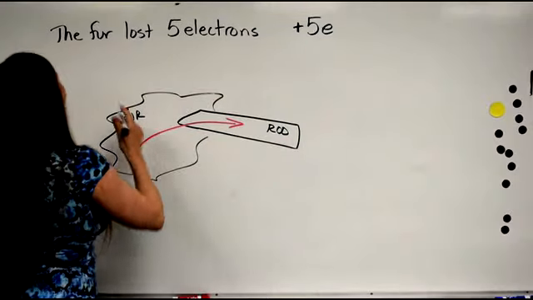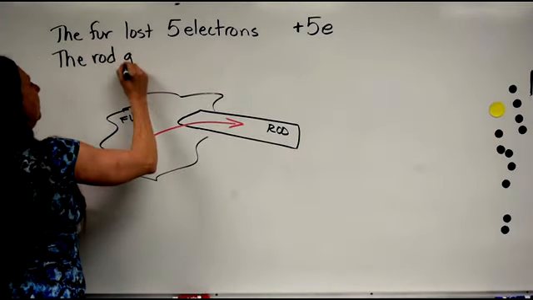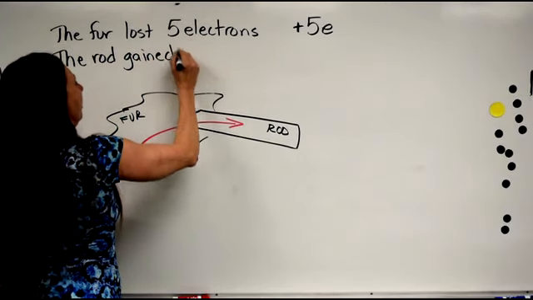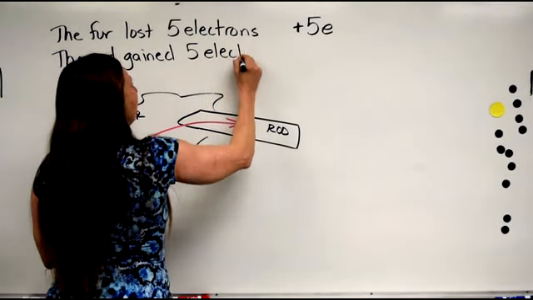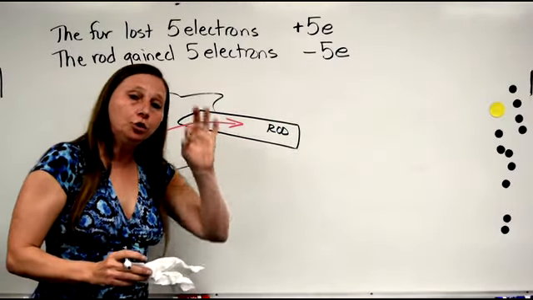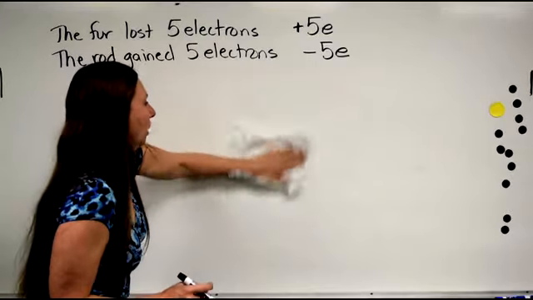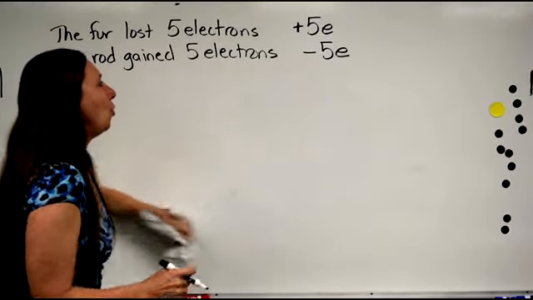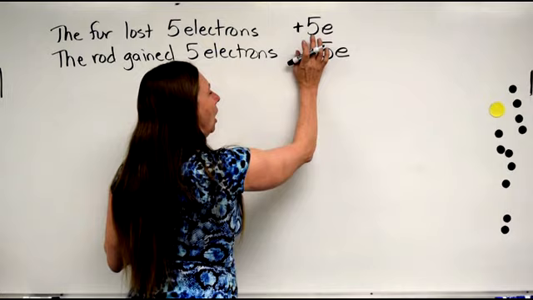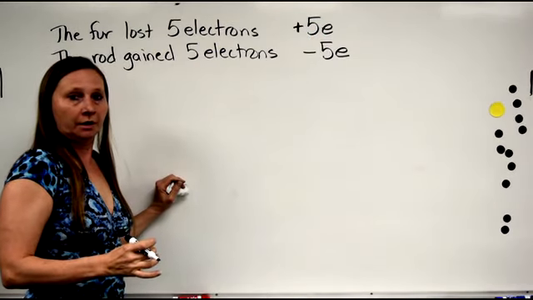And let's say that the rod gained 5 electrons, so that the charge on the rod is now negative 5e. Remember, that's because they were both neutral to start with. Now, what we'd like to know is what is the charge on the fur and the rod in coulombs?